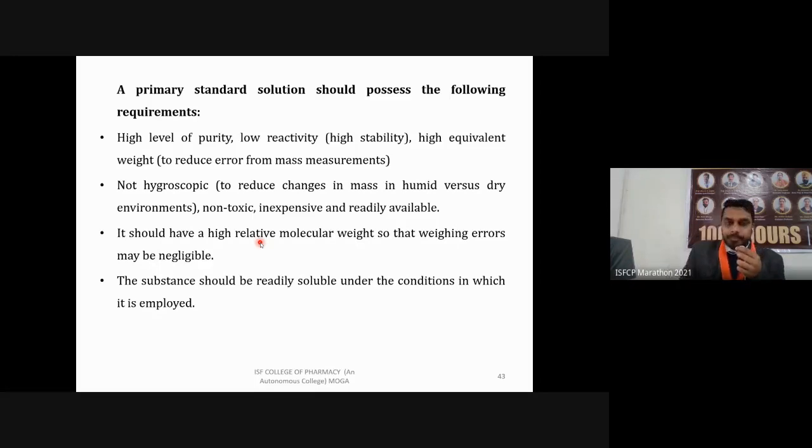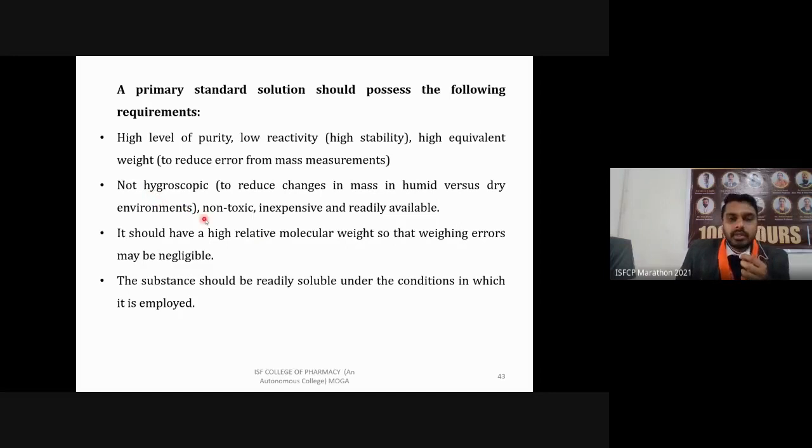As I have already told, it should not be hygroscopic. If we are weighing it on a chemical balance or digital balance, it should not absorb moisture from the air. If it absorbs moisture, it is going to give some error in the weight. That's why it should not be hygroscopic.